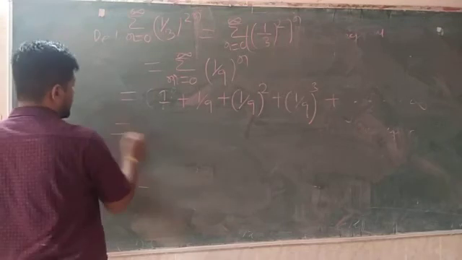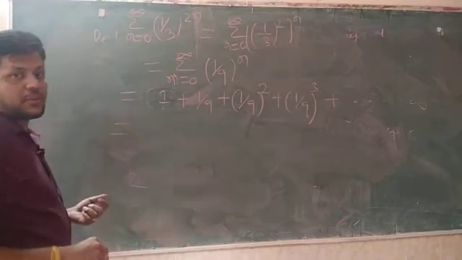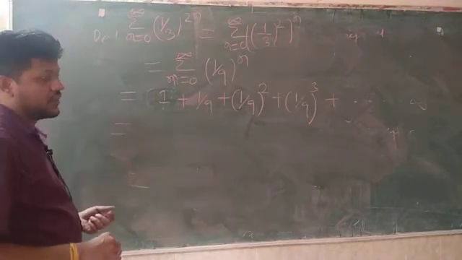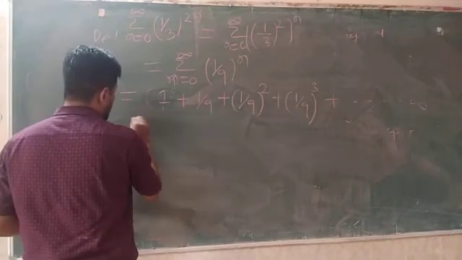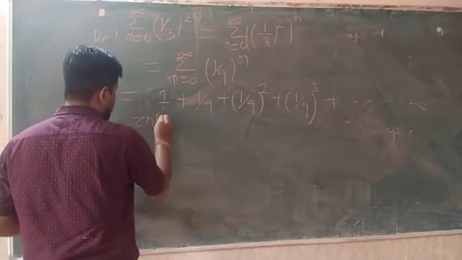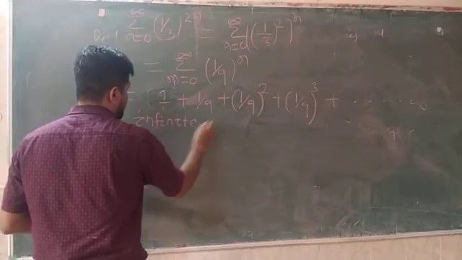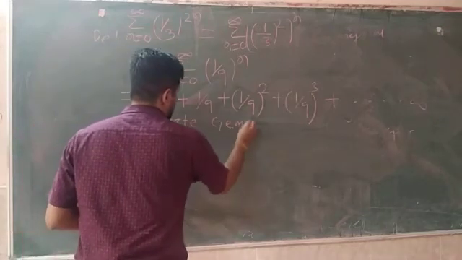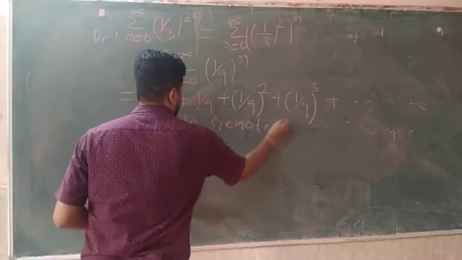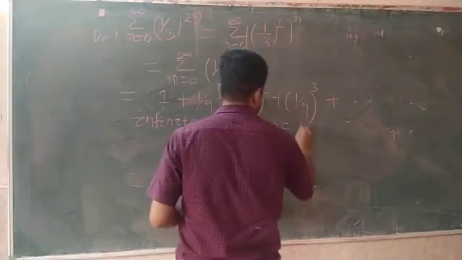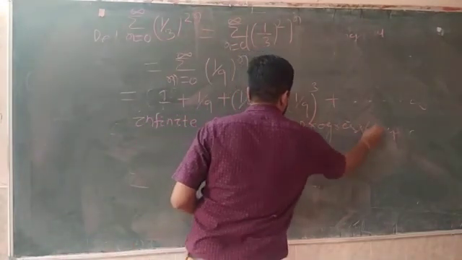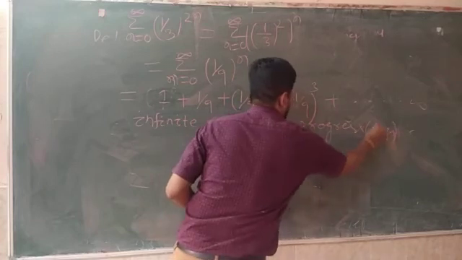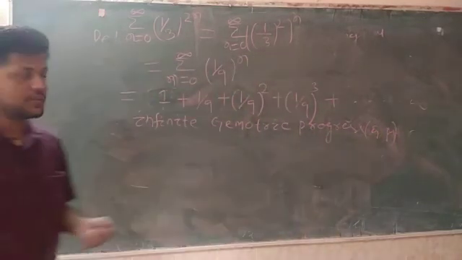So this series is an infinite geometric progression, that is GP, as opposed to arithmetic progression.